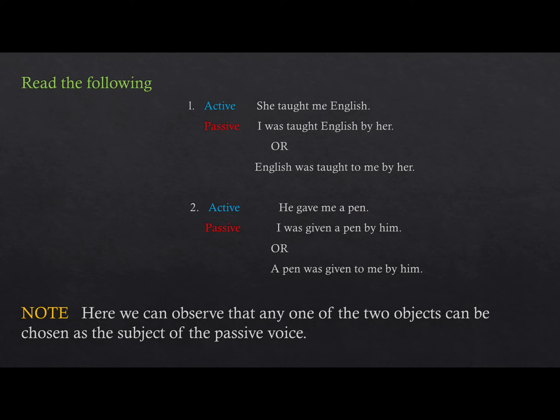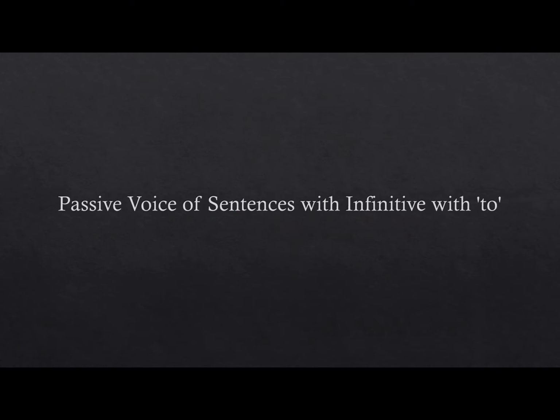So we will make the sentence in the passive voice accordingly by using both the objects one by one. Like I was taught English by her, or English was taught to me by her. He gave me a pen, I was given a pen by him, or a pen was given to me by him. So we can observe here, if there are two objects, any object can be chosen as the subject of the passive voice, and then we can form the sentence, and both the sentences will be correct.